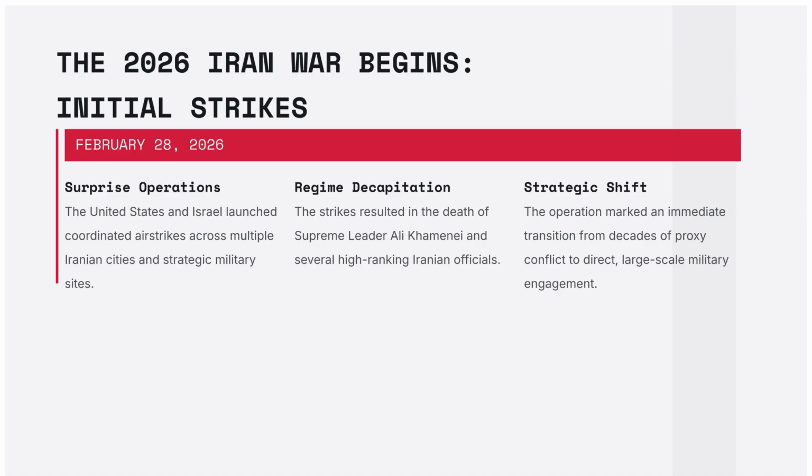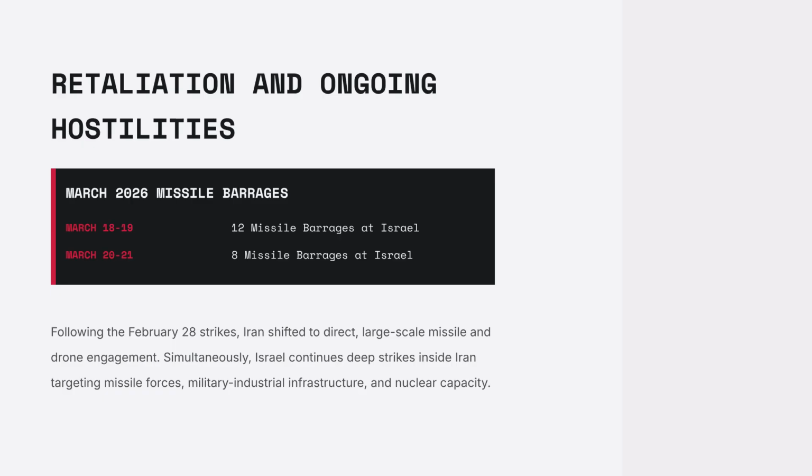The 2026 Iran war began on February 28 with coordinated U.S.-Israeli airstrikes across Iran. The strikes resulted in the death of Supreme Leader Ali Khamenei, marking a shift from proxy conflict to direct, large-scale engagement. Iran responded with large-scale missile and drone barrages against Israel in March 2026.